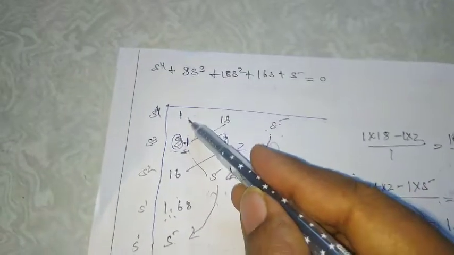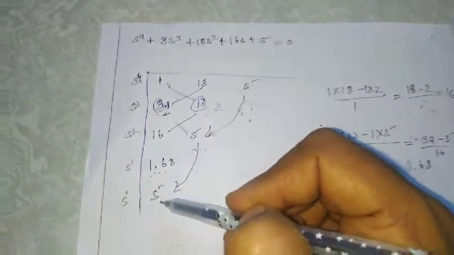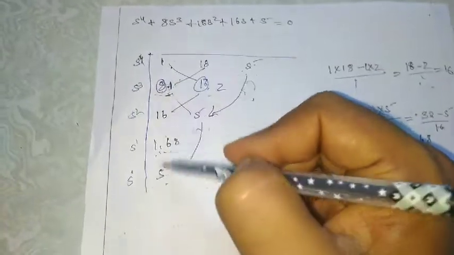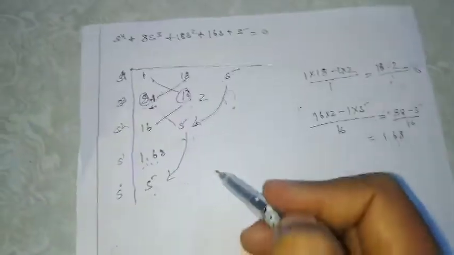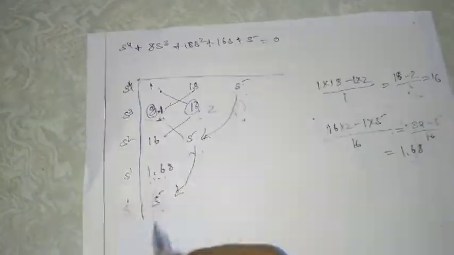Now see the first column elements. This is 1, this is also 1, this is 16, this is 1.68, this is 5. So all the elements of the first column of the Routh array have the same sign. There is no sign change, all are positive terms. So hence the system is stable.